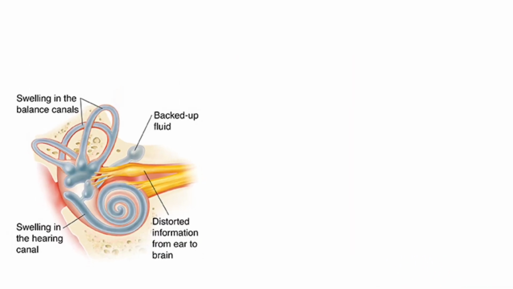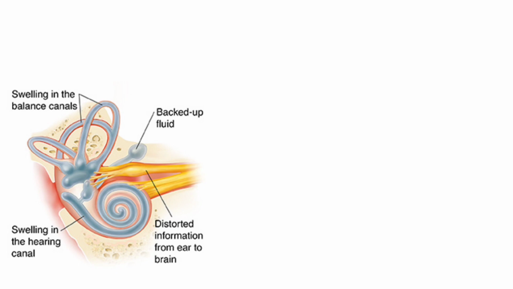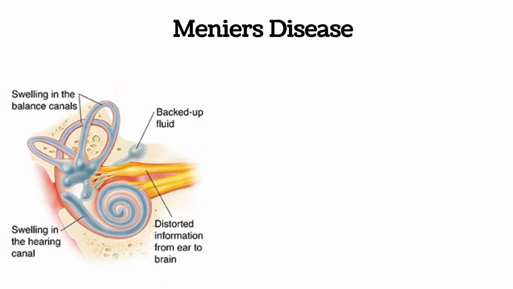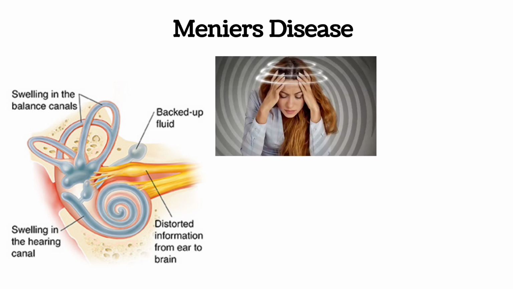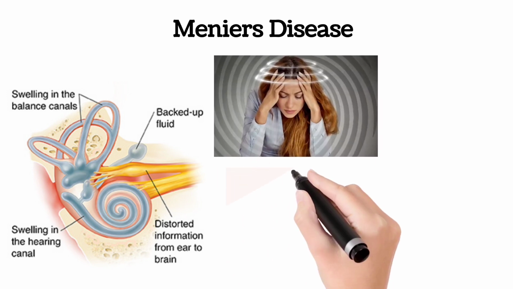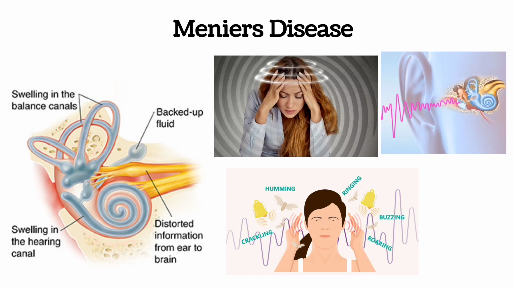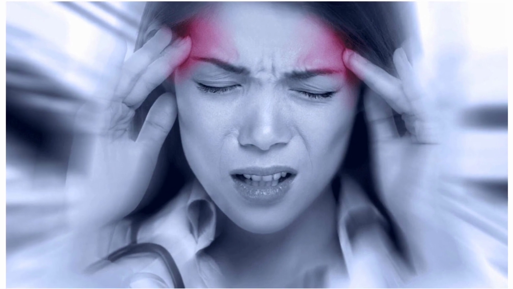In certain conditions, there will be excessive endolymph in the semicircular canals, like Meniere's disease, where the vertigo lasts for several hours, and along with vertigo there will be tinnitus, that is a ringing sound, and it may be associated with hearing loss. The main important point is that in Meniere's disease the vertigo is spontaneous. It is not associated with any movement.